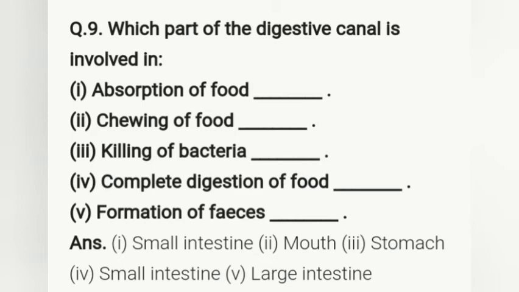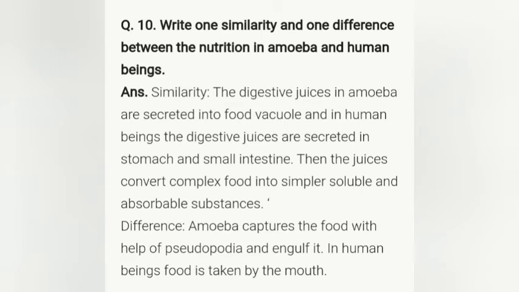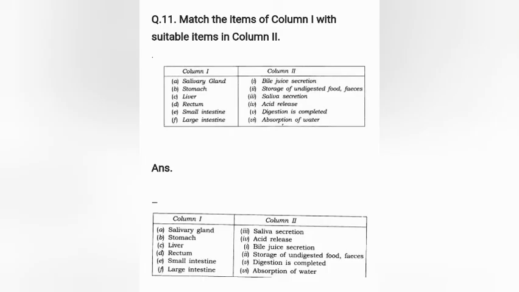And the tenth question is: write one similarity and one difference between the nutrition in amoeba and human beings. Similarity: the digestive juices in amoeba are secreted into the food vacuole, and in human beings the digestive juices are secreted in the small intestine and stomach. The juices convert complex food into simpler, soluble and absorbable substances. Difference: amoeba captures the food with the help of pseudopodia and engulfs it. In human beings, food is taken in by the mouth.